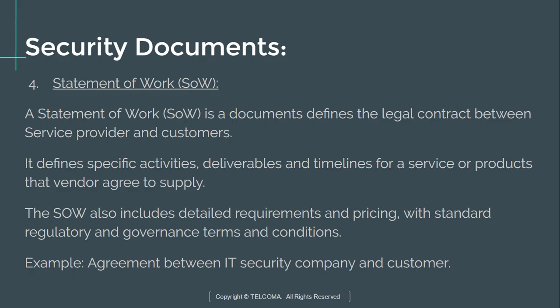The SOW also includes detailed requirements and the pricing of such services with standard regulatory and government terms and conditions. An example is an agreement between an IT security company and a customer, where they provide security to the customer's or end user's devices.